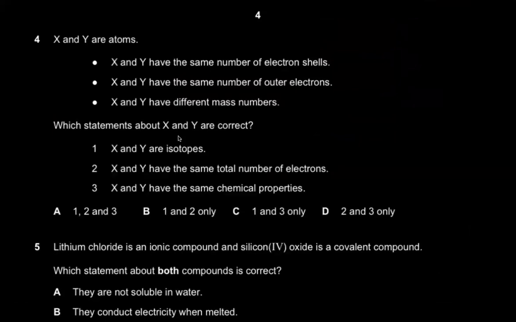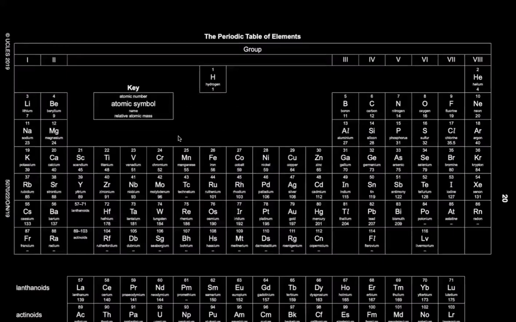Question 4 says X and Y are atoms. X and Y have the same number of electron shells, right? So he's giving us information about X and Y. Same number of electron shells means that they must be in the same period, right? So if you look at your periodic table, sodium, magnesium, aluminum, silicon, phosphorus, they all have the same number of electron shells, because across a period the electron shells do not change. The number of electrons changes, but the shell remains the same, right? But down the group, the shells increase, right? So hydrogen has one shell, lithium has two shells, sodium has three, potassium has four, and so on and so